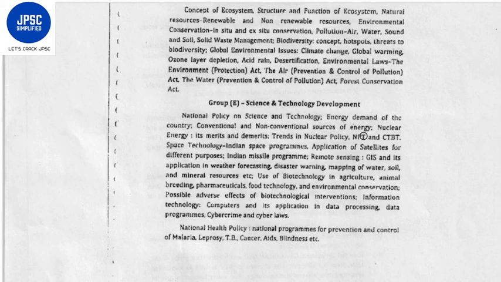You just have to pick up each and every topic, make a note on each topic, and that is more than sufficient for you.